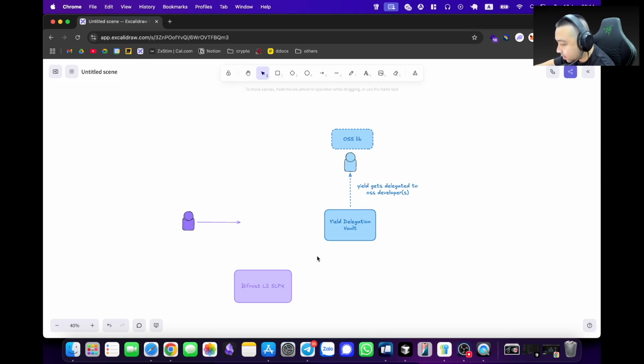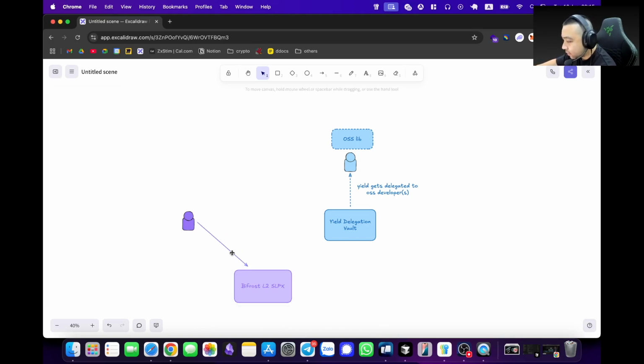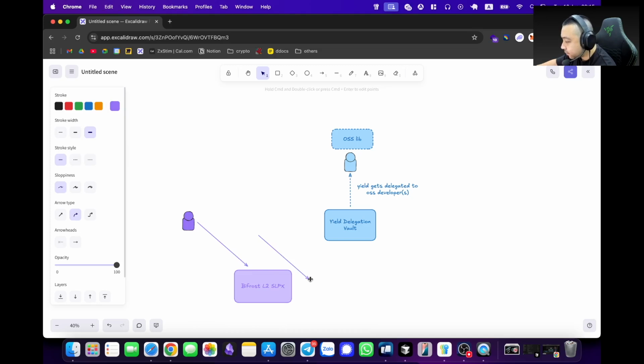So Bifrost deploys an SLPX protocol, which is essentially a cross-chain smart contract for you to be able to mint and redeem your LST. The difference of SLPX compared to other solutions like Lido or Rocket Pool is that we offer a lot of different tokens from different ecosystems, and all of them have the same interface. It's like a one-stop shop to a lot of different liquid staking tokens.